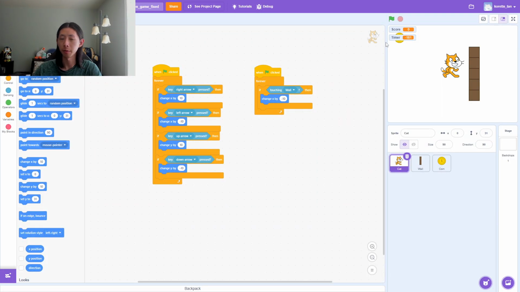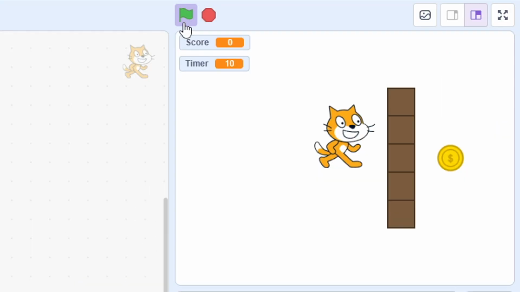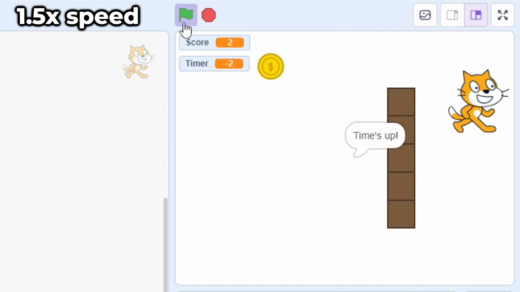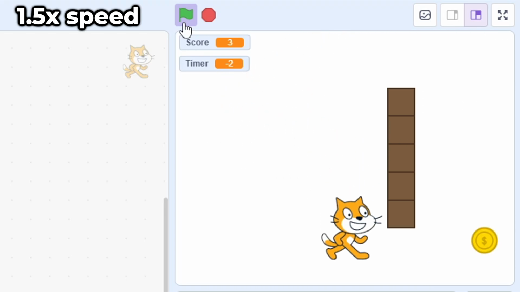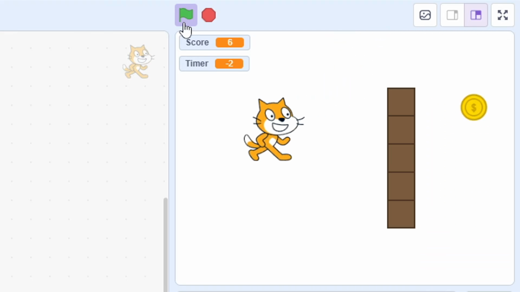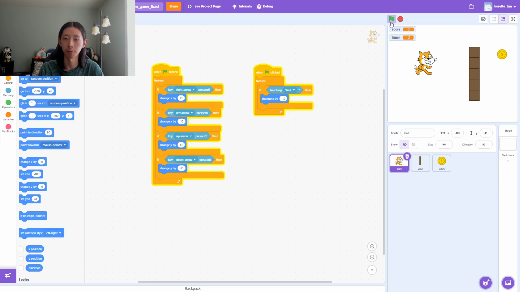Okay, I'm gonna click the green flag and see if it actually works. Okay, it looks like the bugs are fixed. But one thing it should do is that when the timer is below 0, the cat should stop moving.